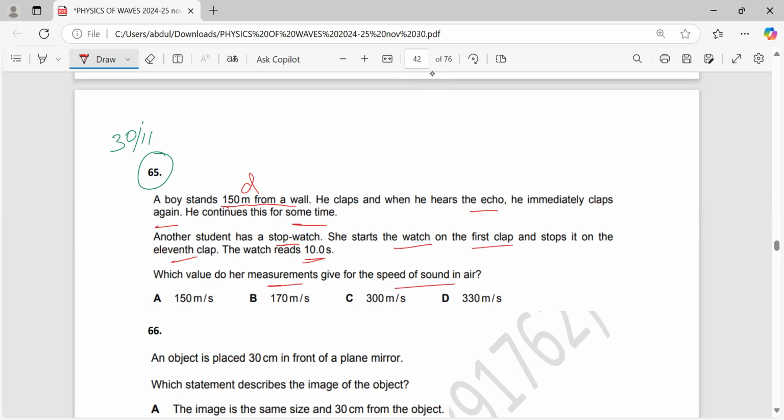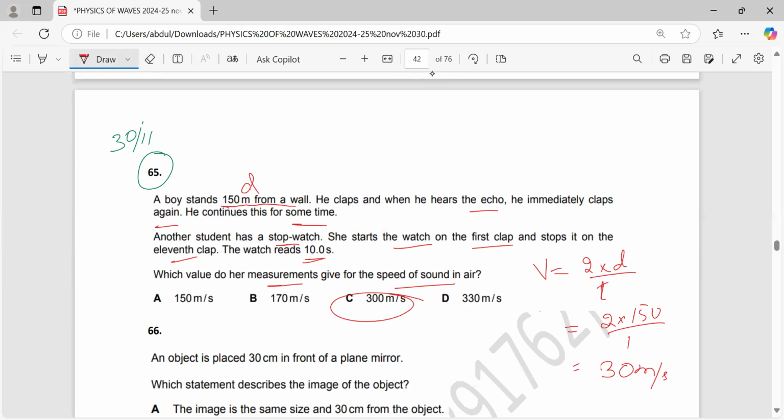This is again the case of echo. So v is equal to 2 times d over t, with t being 10 over... So 2 times 150 divided by 10. No, not 10, it is equal to 1. So on simplification, the answer will be 300 meters per second. So it is C. The question is, why did I use 10 divided by 1?